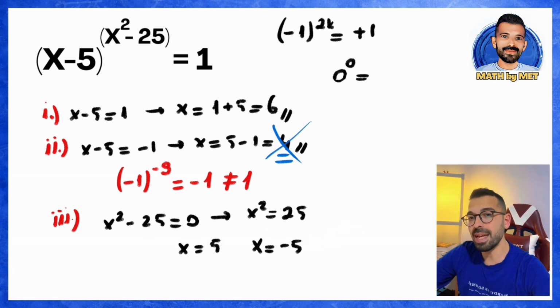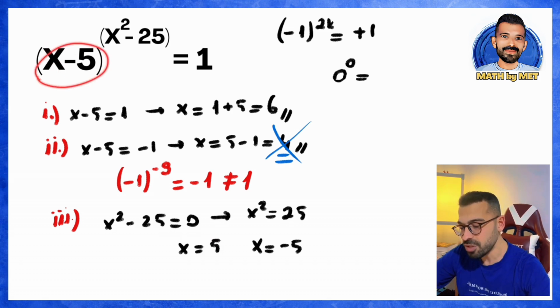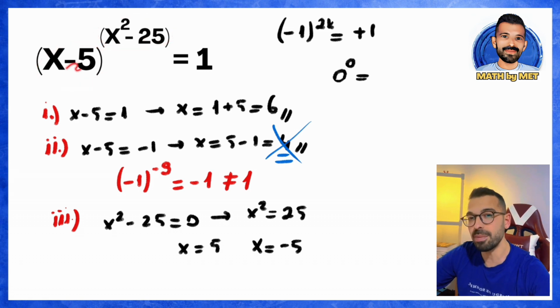But here, the part that is often forgotten and must be paid attention to is the case where x is equal to 5. If you substitute 5 for x, you see the following. Substituting 5 for x, the base becomes 0. In the numerator, the exponent also becomes 0. Since both are 0, we get 0 to the power of 0. But I never accept 0 to the power of 0. That's why we can never accept the case where x equals 5 here. In other words, if you write 5 instead of x here, since the indeterminate form 0 to the power of 0 will arise, we cannot accept x as 5.